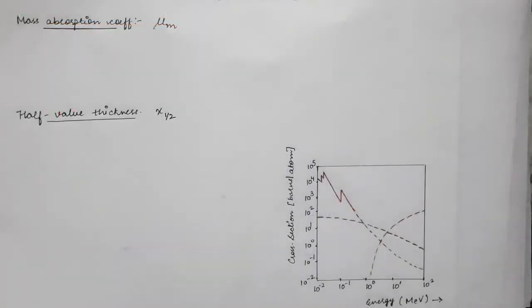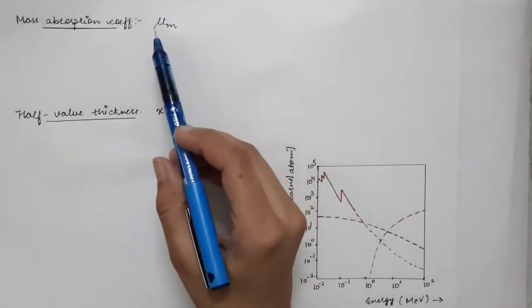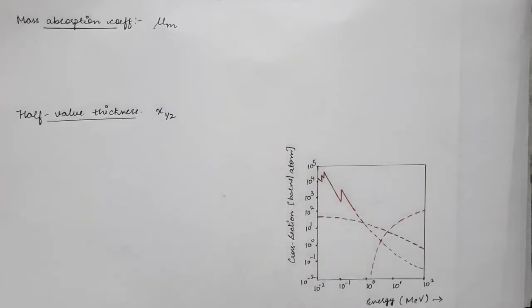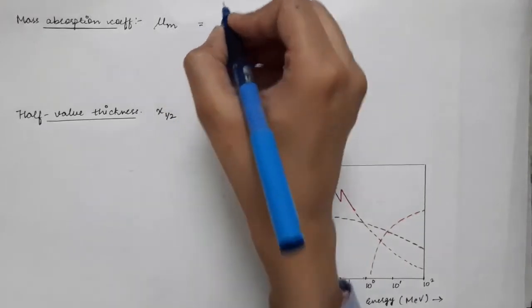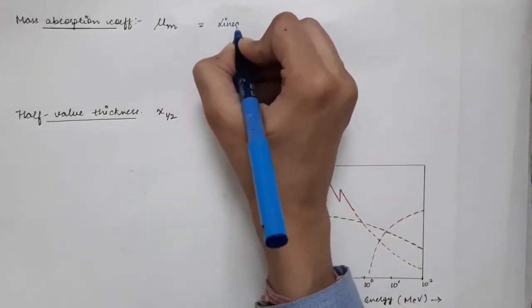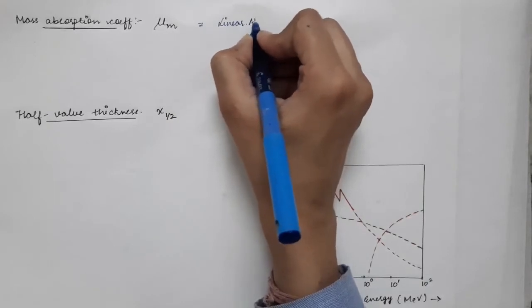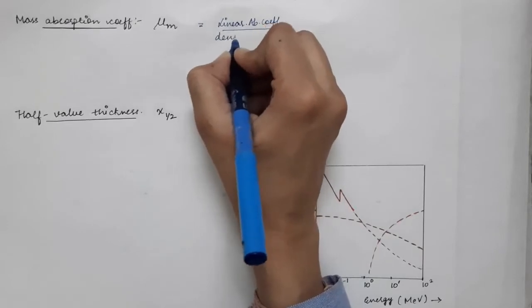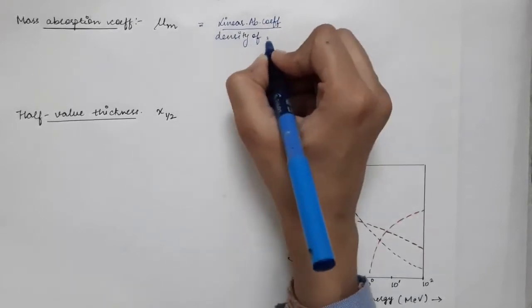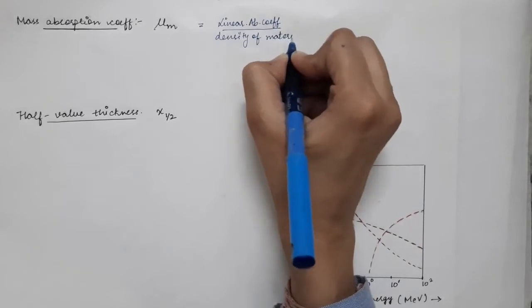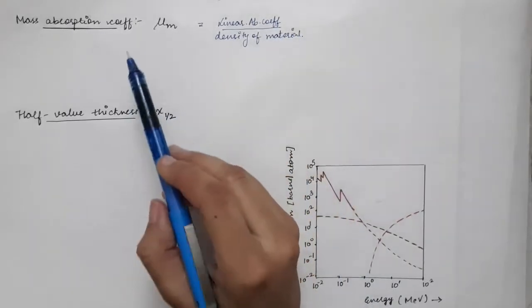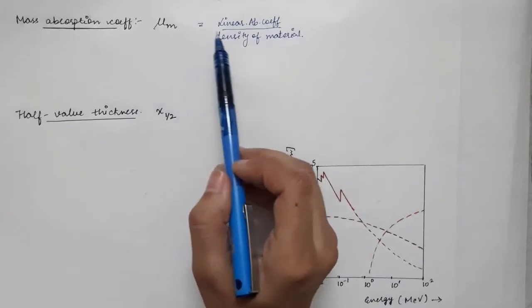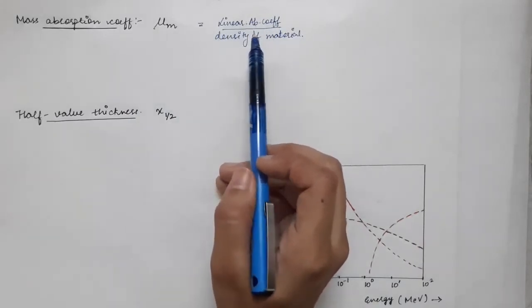Now we also define the mass absorption coefficient of the medium, and this is represented by mu m. The mass absorption coefficient of a material is defined as the ratio of the linear absorption coefficient to the density of the material.